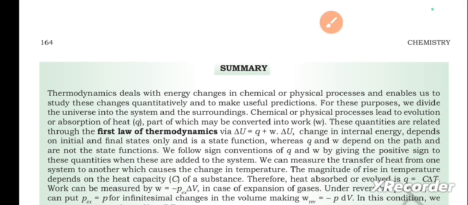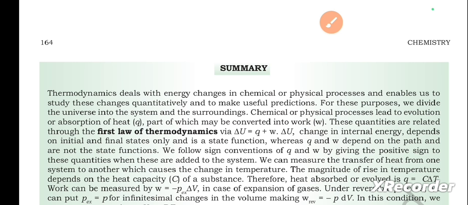Next is a summary of the lesson. Thermodynamics deals with energy changes in chemical or physical processes and enables us to study these changes quantitatively and to make useful predictions. For these purposes, we divide the universe into the system and the surroundings. Chemical or physical processes lead to evolution or absorption of heat, part of which may be converted into work. These quantities are related to the first law of thermodynamics via delta U equals Q plus W. Delta U, change in internal energy, depends on initial and final states only and is a state function, whereas Q and W depend on the path and are not state functions.